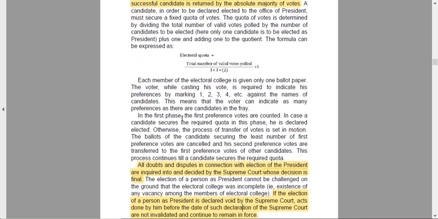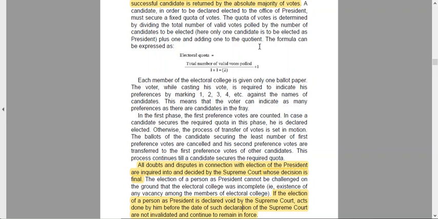In the first phase, the first preference votes are counted, and in case a candidate secures the required quota in the first phase itself, he is elected. Supposedly 10 is the total number of votes to be polled, upon 1 plus 1, that is 2, plus 1. So 10 upon 2 is 5, plus 1 is 6.